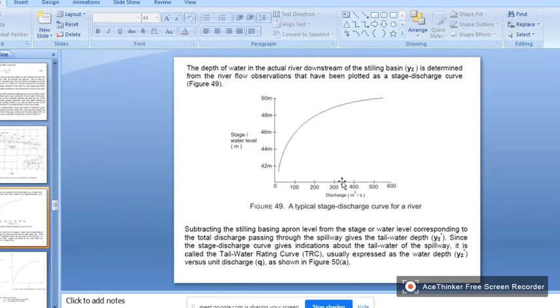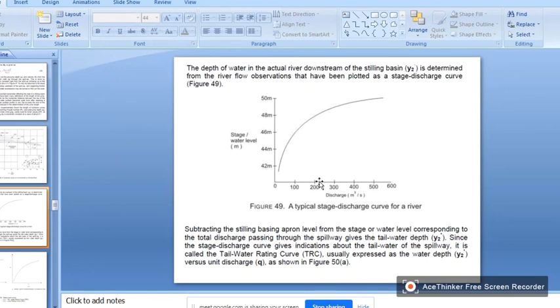Let us say at a cross section at Rajahmundry, right? If the stage at the bridge is, let us say, 48 meter, then we can calculate what is the discharge at that particular cross section. For 48, draw a horizontal line and then a vertical line. So it is 200 meter cube per second of water passing at that cross section, that you can tell.